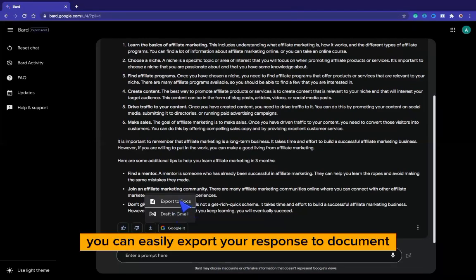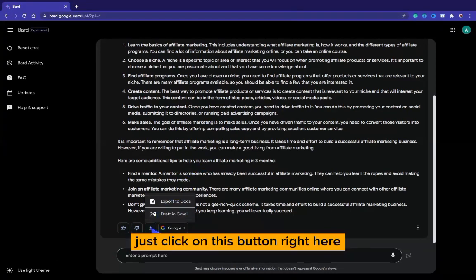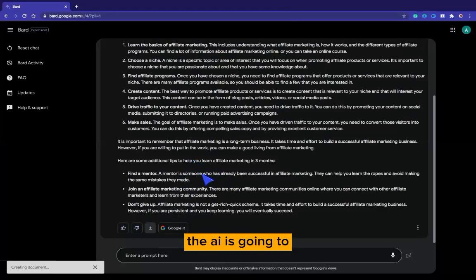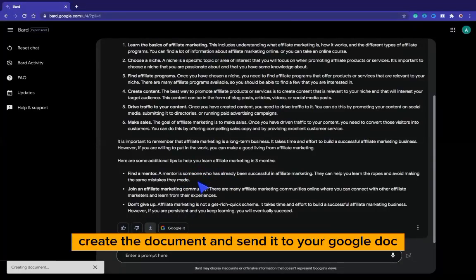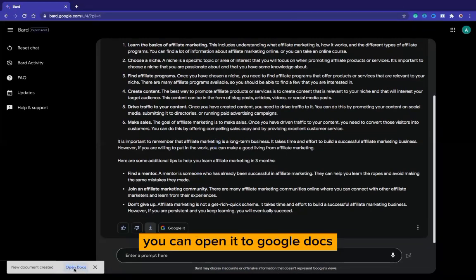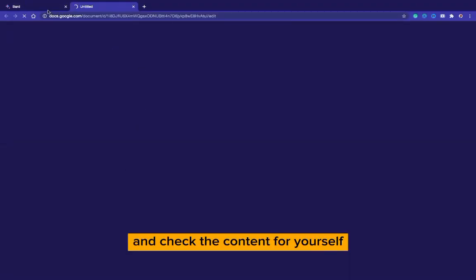Now, the next thing, you can easily export your response to a document. All right. Now, let's say you want to write an ebook, you want to create an ebook or a simple book, and you generated your response from Bard AI. Just click on this button right here. You see export to Docs, and once you click on export, the AI is going to create the document and send it to your Google Doc. Now, from here, you can open the Google Docs and check the content for yourself.